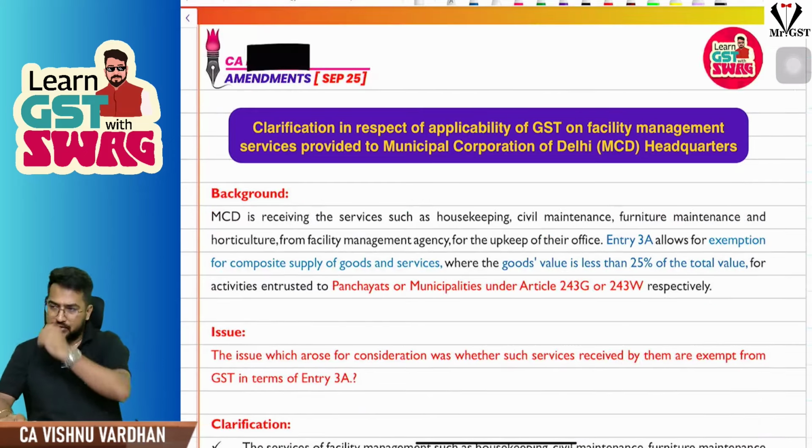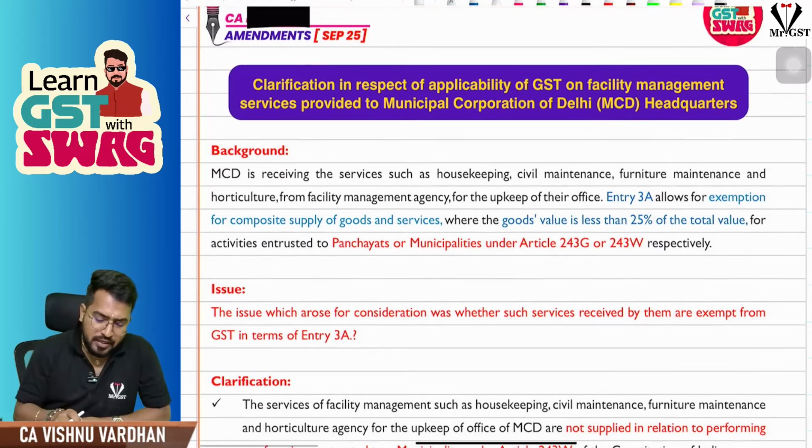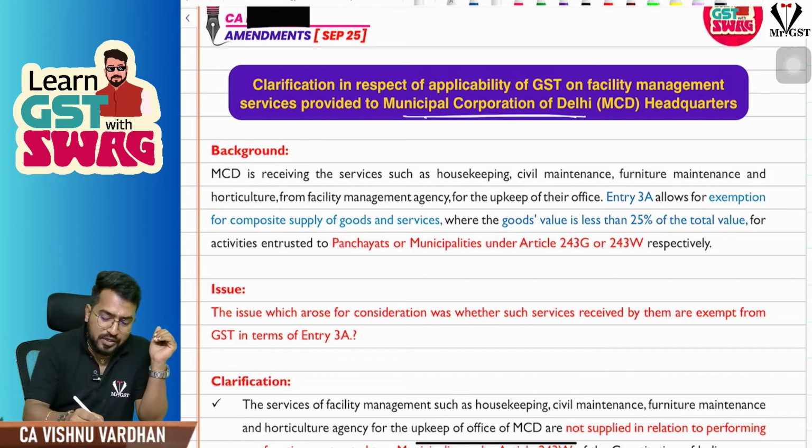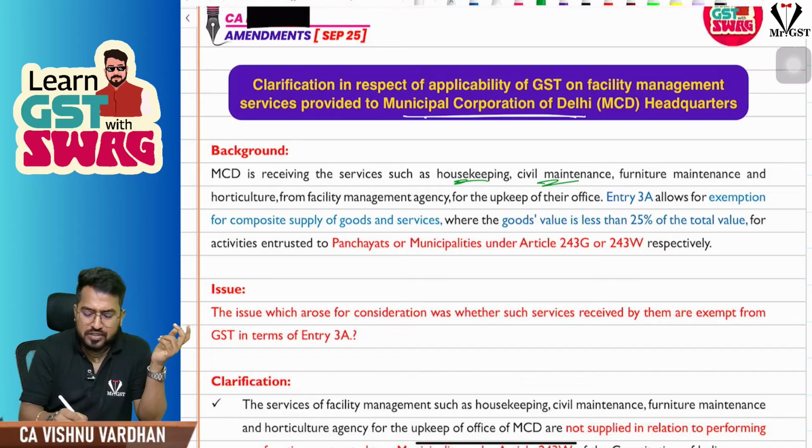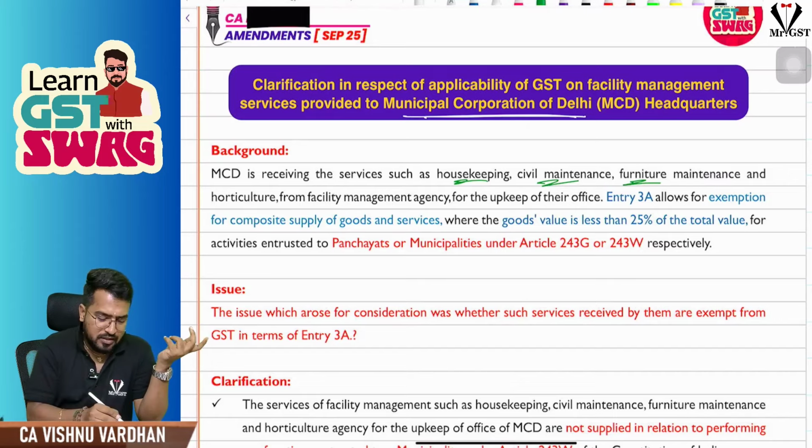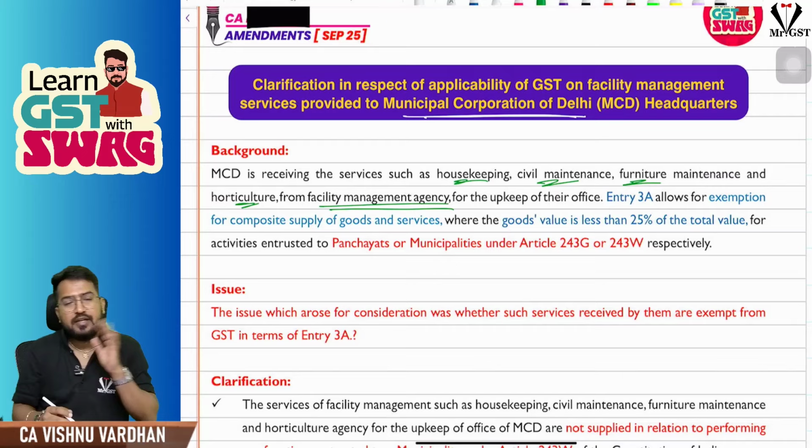So the next one, if you see the clarification regarding this, what is this clarification all about? Now, this is all about, sir, the Municipal Corporation of Delhi. What is it doing? It is receiving various services such as housekeeping, civil maintenance, furniture maintenance, and horticulture from a Facility Management Agency.